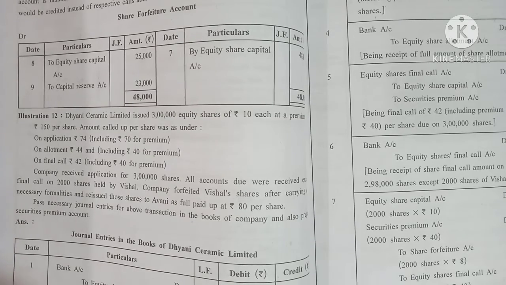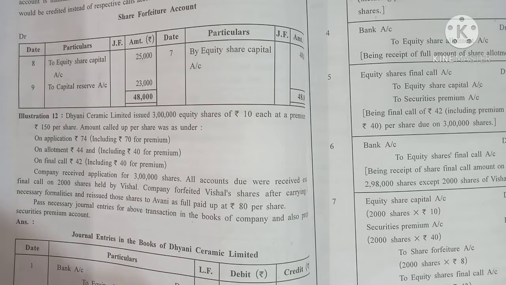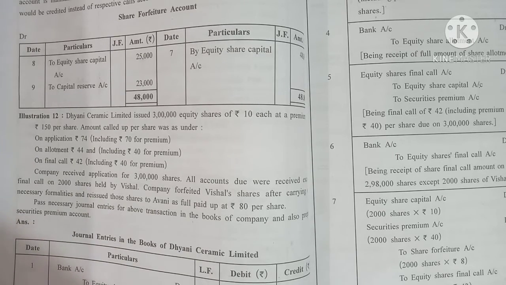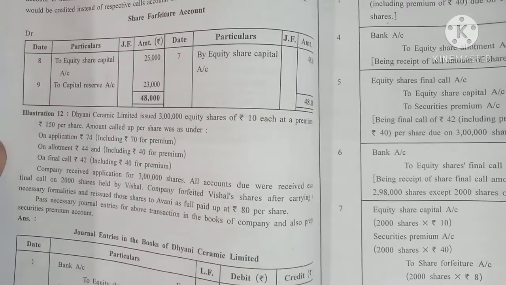One formula I will tell you, keep it in mind. While passing the forfeiture entry, whether the share premium account will come or not depends on whether the share premium is cleared or not. Clear means it is paid or not. If the share premium amount is paid by everybody, then during cancellation the share premium account will not come. If it is due, if somebody has not paid, then it will come. I think it is clear to you. Like this, there is one sum on page number 36, illustration 12.